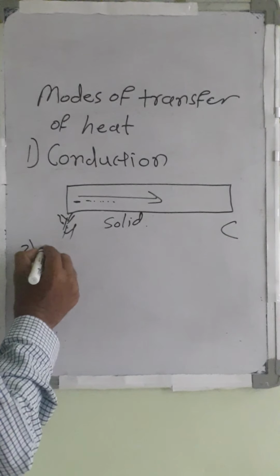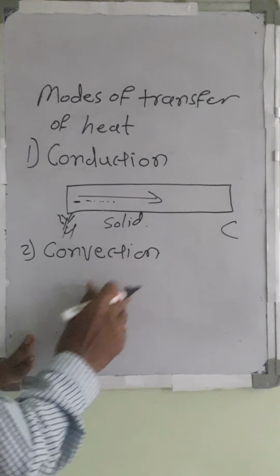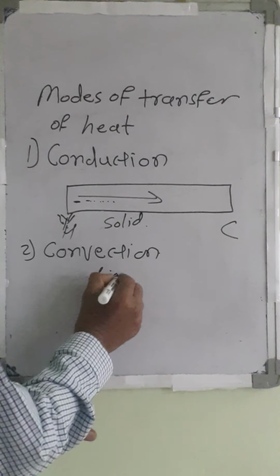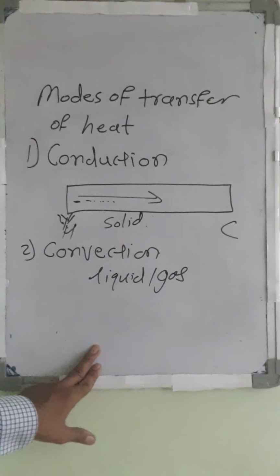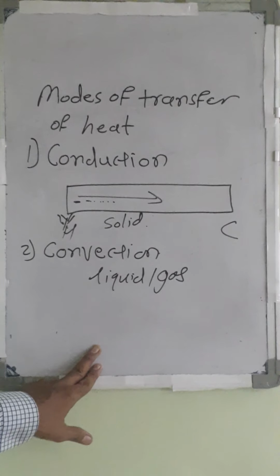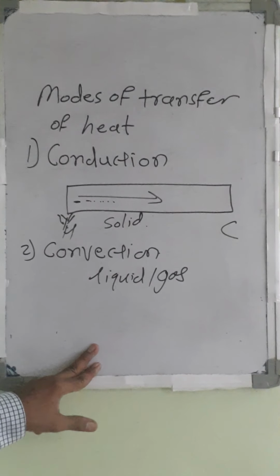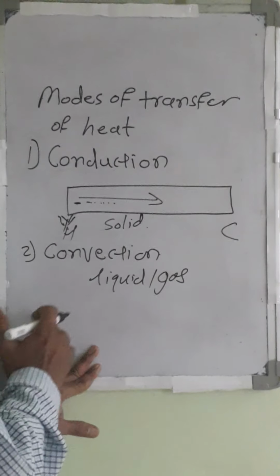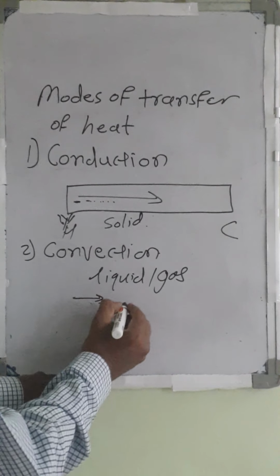Then the second mode is called convection. Convection generally takes place in liquids, and also in gases. It is defined as the process in which heat is transferred from one place to another place by the actual movement of the heated particles.